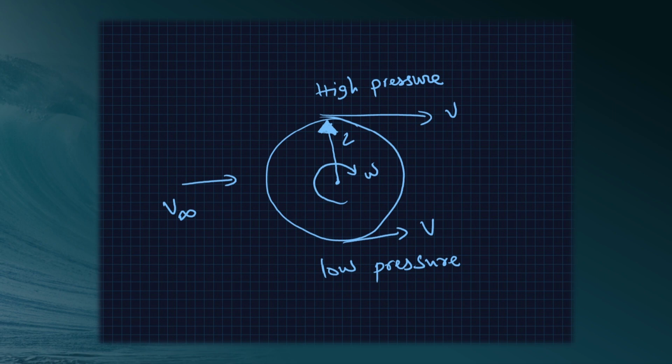Magnus effect is not employed for powered flight. On the other hand, in the 1920s, German engineer Anton Flettner replaced the sail on a boat with a rotating circular cylinder with its axis vertical to the deck. In combination with the wind, this spinning cylinder provided propulsion for the boat. Moreover, by the action of two cylinders in tandem, and rotating in opposite directions, Flettner was able to turn the boat around.